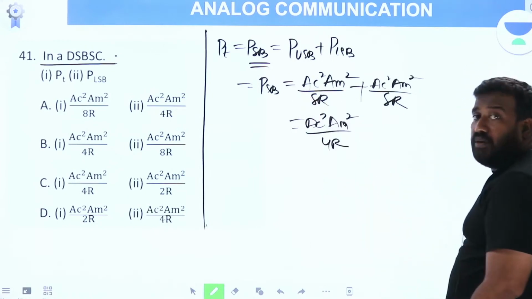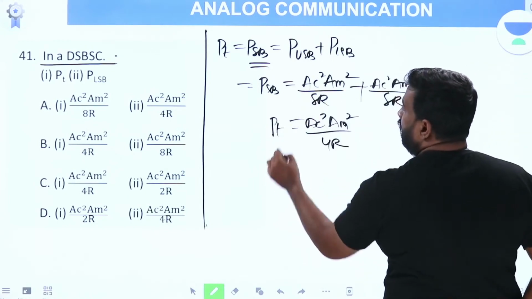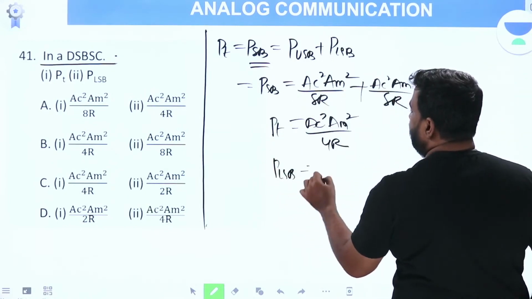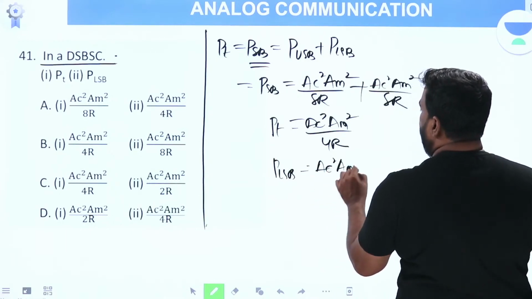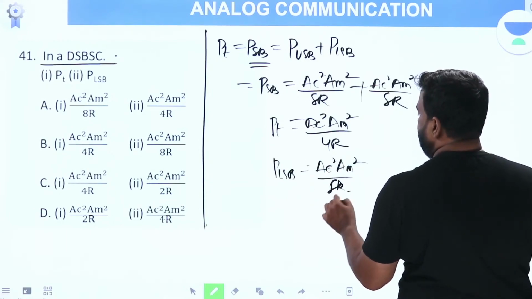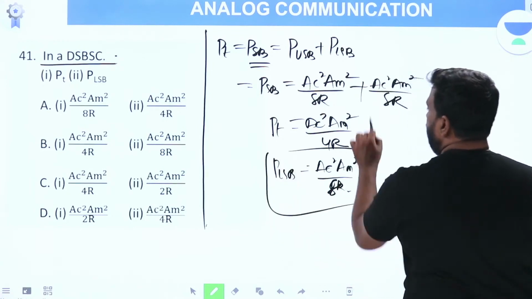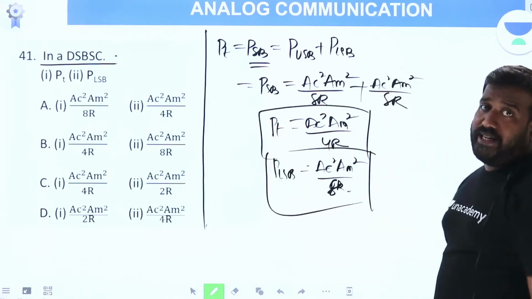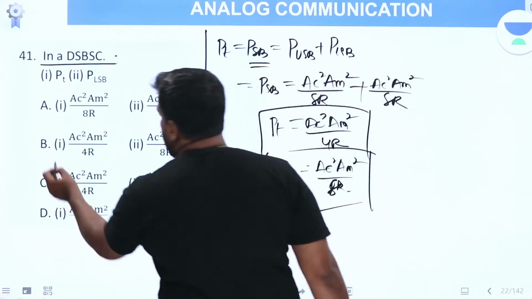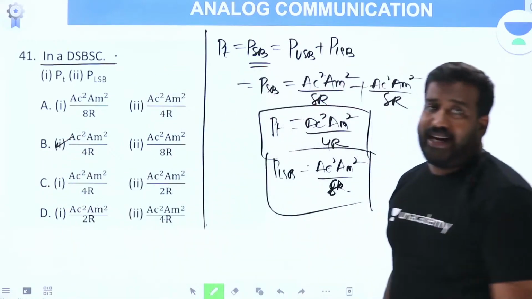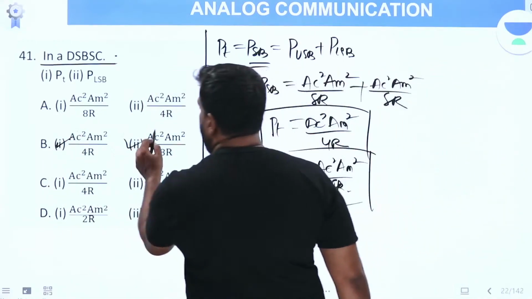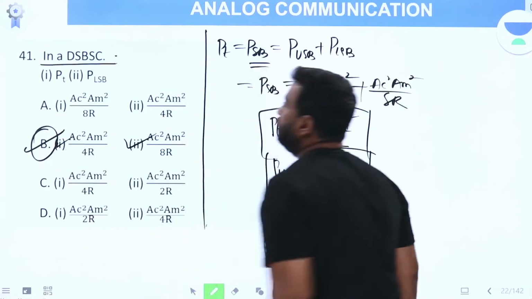Total power, which is equal to sideband power, is AC square Am square by 4R, and lower sideband power is half of this, AC square Am square by 8R. Option B is the answer.